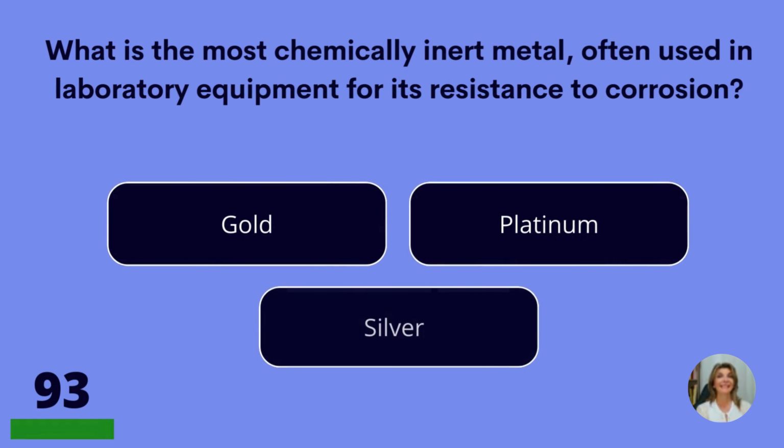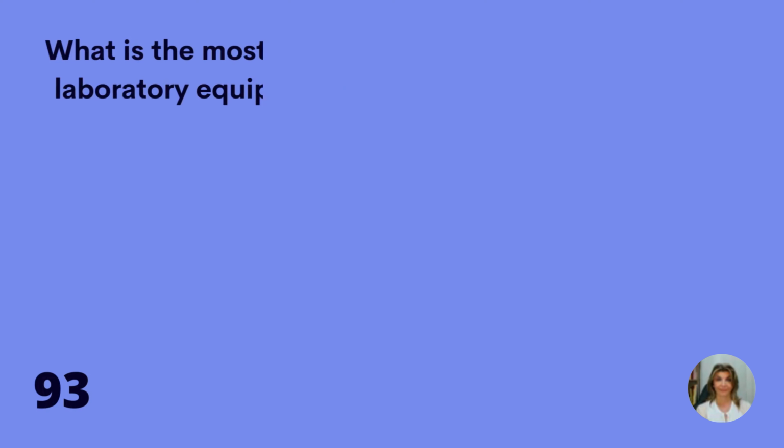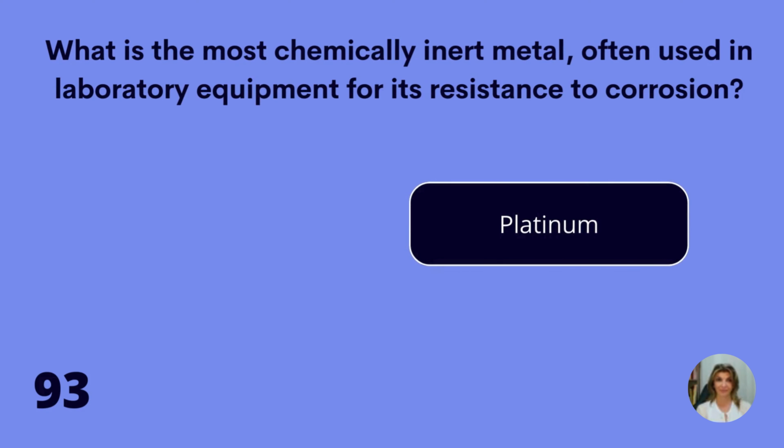What is the most chemically inert metal often used in laboratory equipment for its resistance to corrosion? Gold, platinum, or silver? Platinum.